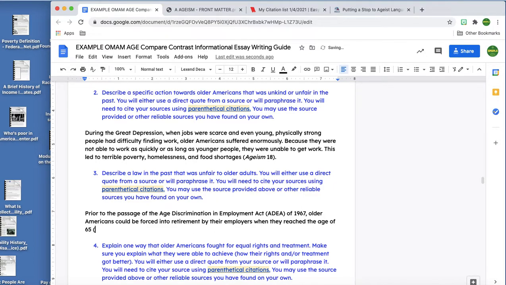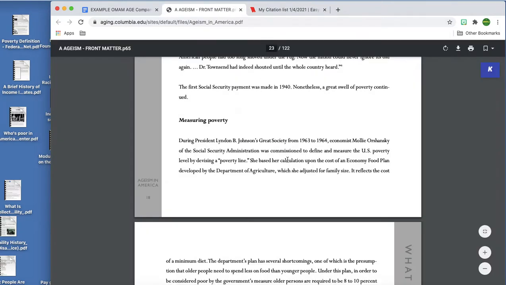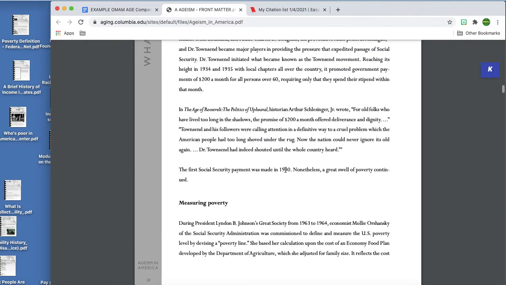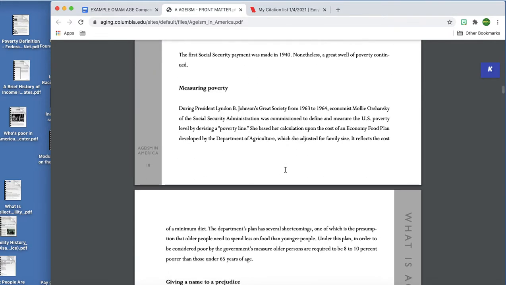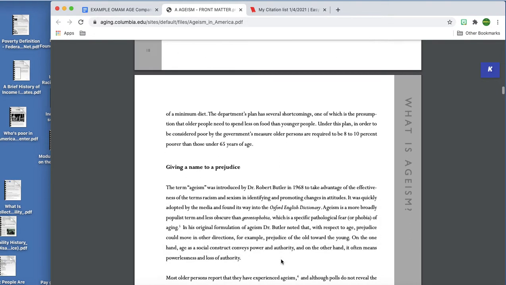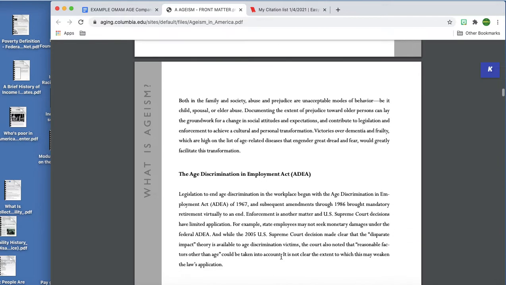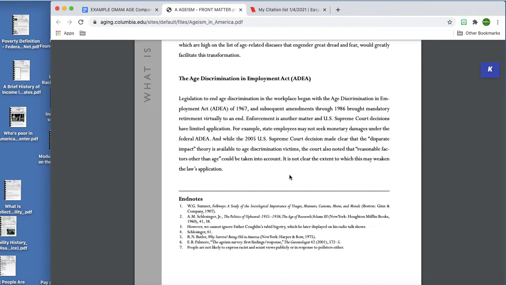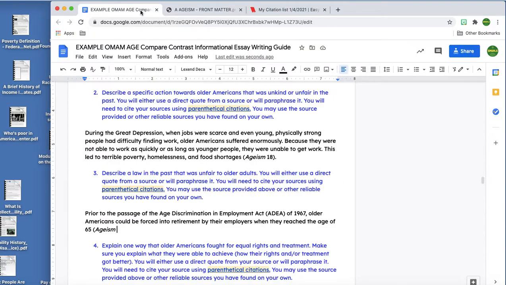Okay, so once again, same source. I had a good source. Ageism, and I don't italicize it, I've got to find that page number. Oops, wrong source. Okay, so let's see if we can find that. I just saw it, because the page number is important. It's just down here a little further, I believe. Yeah, here we go. Well, no, that's not it. Giving a name to prejudice. Oh, here we go. Age discrimination in employment. Yeah, here we go. It's on page 20. You know, in retrospect, I really wish I'd found those page numbers ahead of time, but I'm able to work with that.